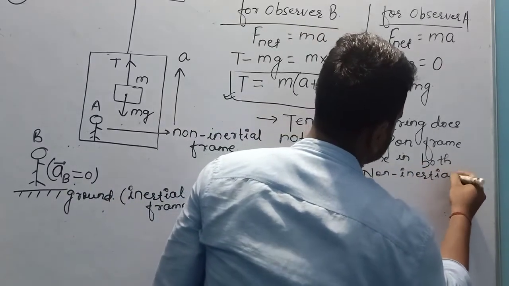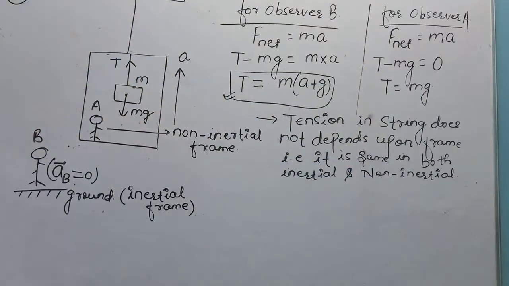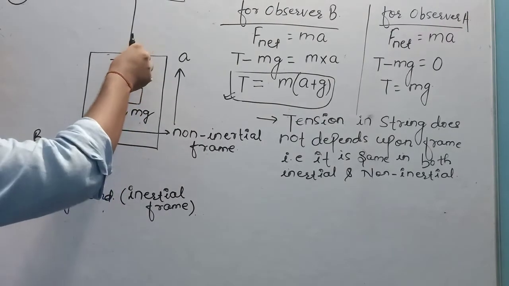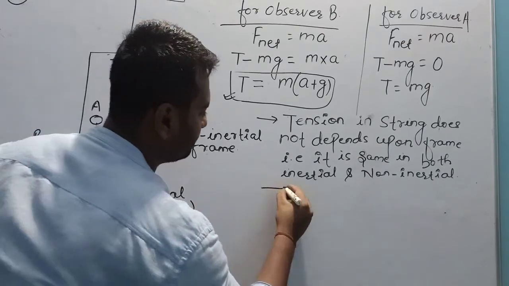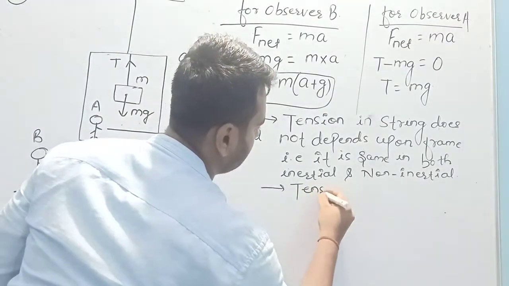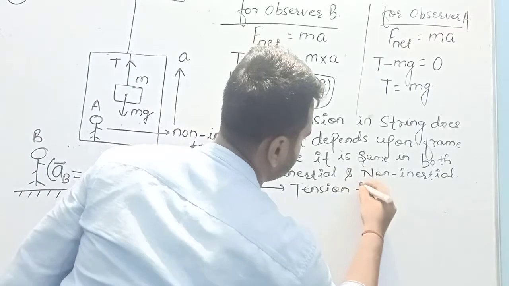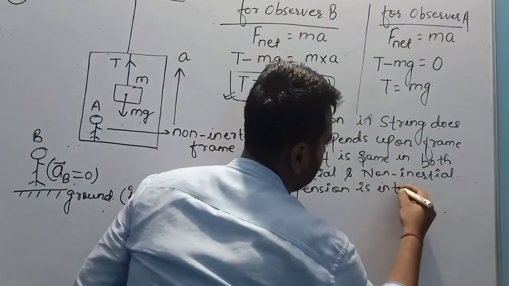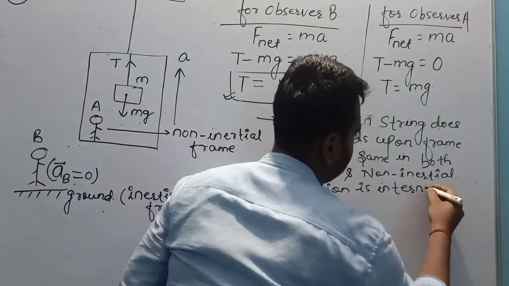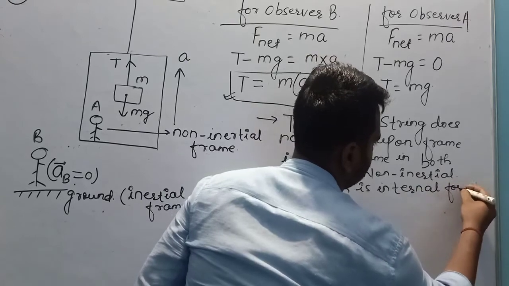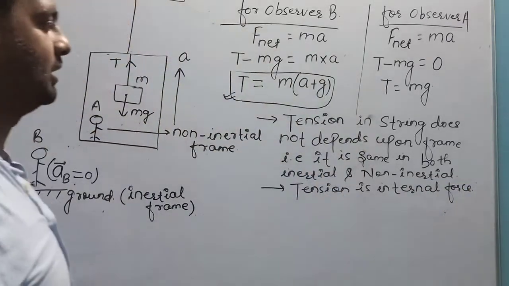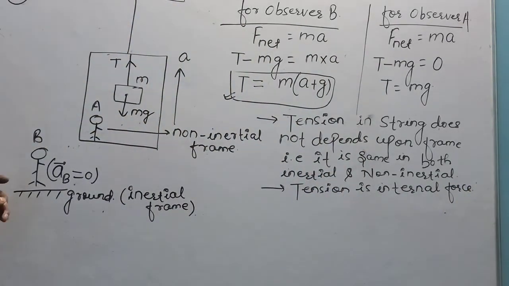The value of tension is the same in both inertial and non-inertial frames because tension is an internal force. Internal force in what? Internal force in this rope, in this string. Tension is an internal force. It doesn't depend upon frame.